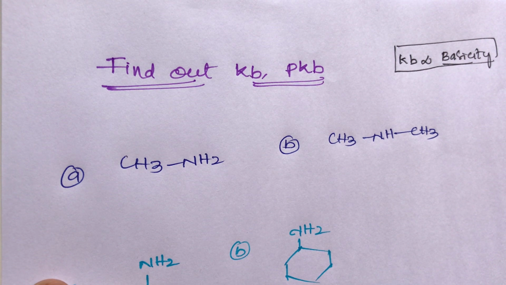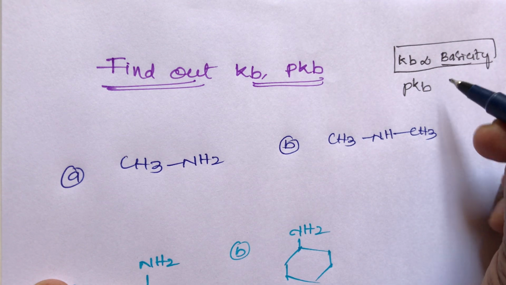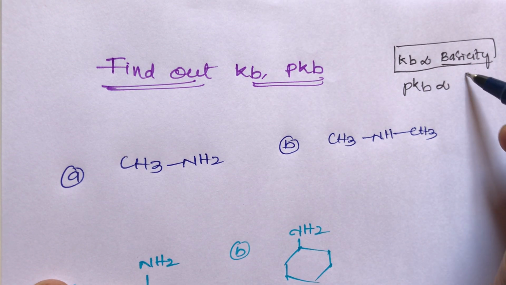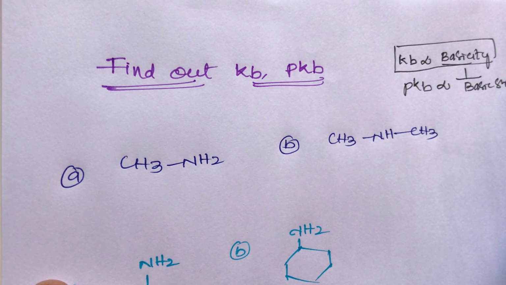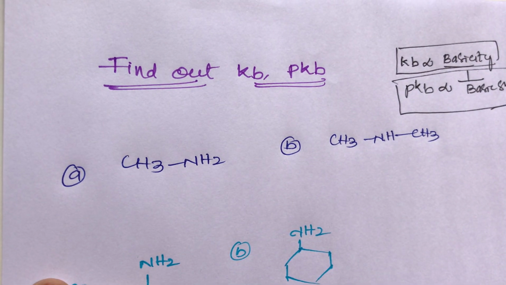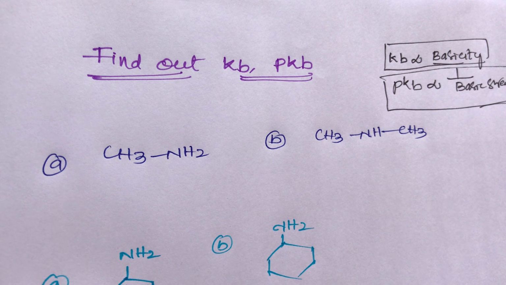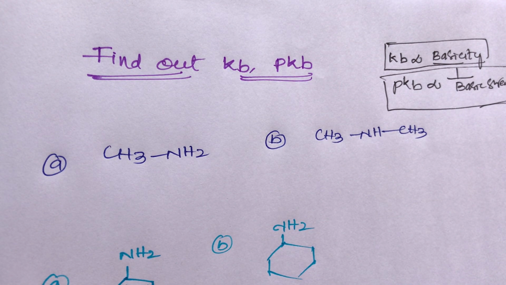And the second one is pKb. pKb is inversely proportional to the basic strength. Remember, students, this is the simple trick. These two points are the most important. So here, find out Kb and pKb for the given compounds. What I said is that Kb is directly proportional to the basicity or basic strength. Compounds with more basic strength always have a higher Kb value. You remember, students?